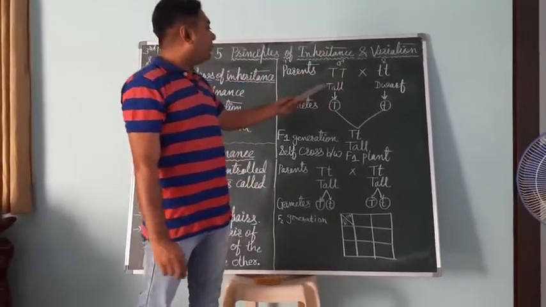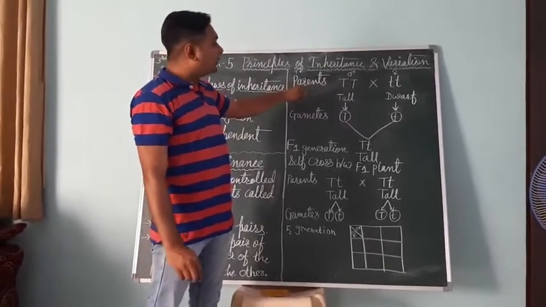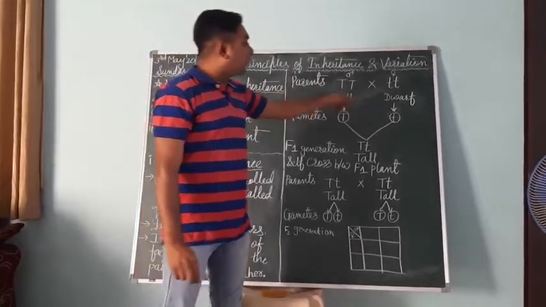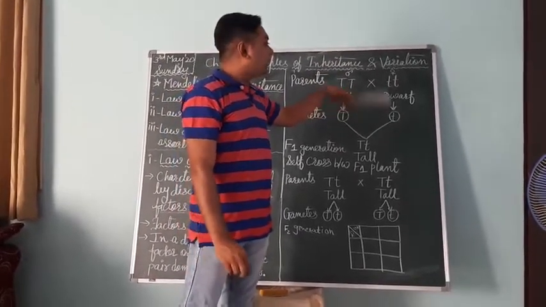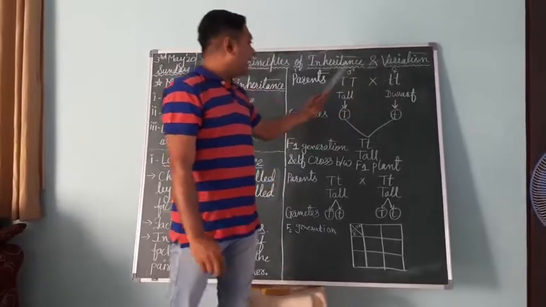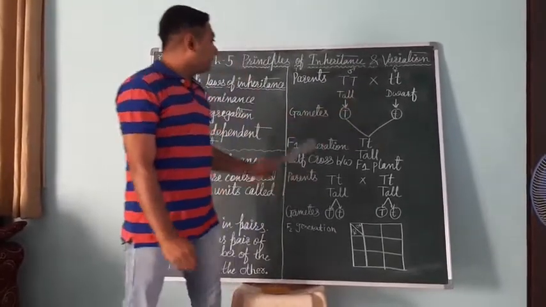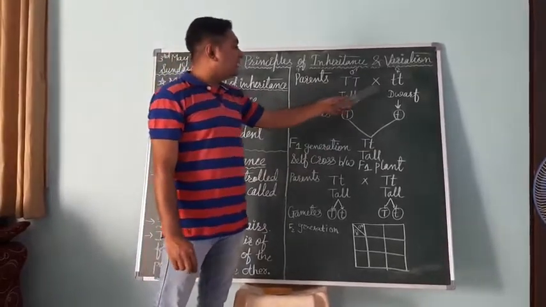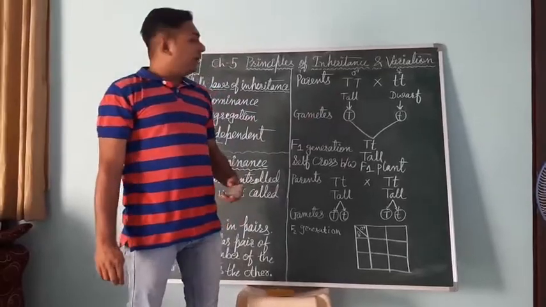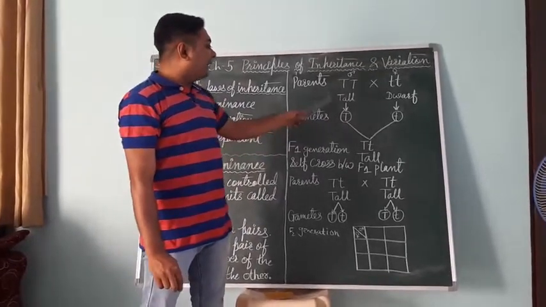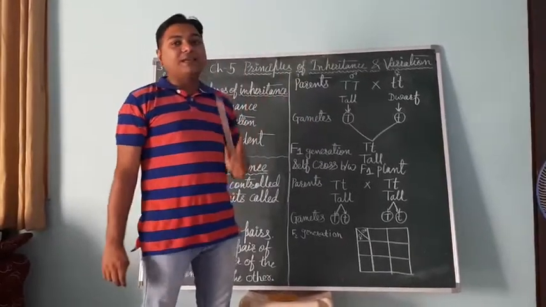The tall plant has genotype capital T, so it is a homozygous dominant plant, and the short, or dwarf, plant has genotype small t, a homozygous recessive plant. Both plants are pure, true breeding plants. When we cross these plants, both produce gametes during sexual reproduction. A gamete has only a single allele.